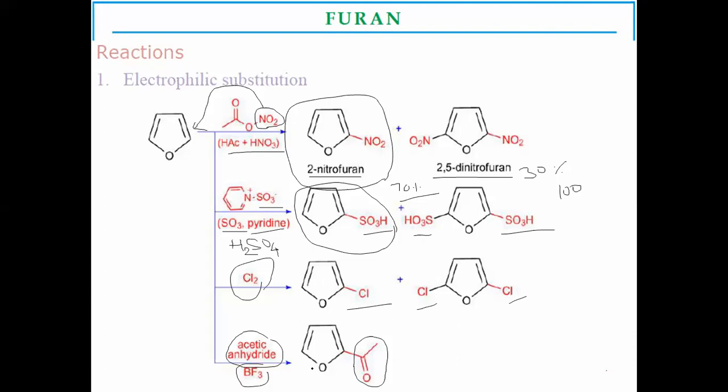For high electron density, positively charged species are required for substitution. Positively charged species are called electrophiles. So electrophiles easily undergo substitution rather than nucleophiles.